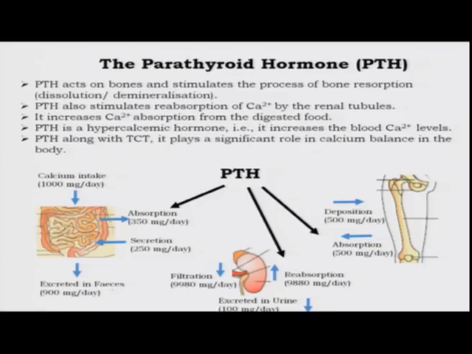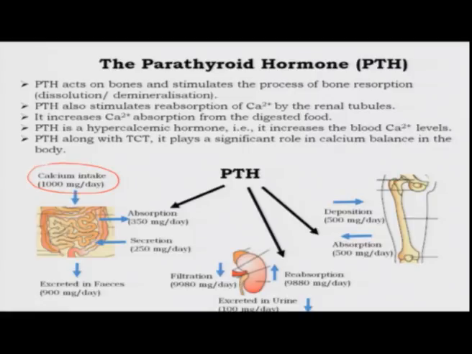Now, how does the parathyroid hormone actually do this? If you look at our body, there are multiple places at which calcium is being modulated. If you look at the gut, in the diet we take in on average about 1000 milligrams of calcium in a day.